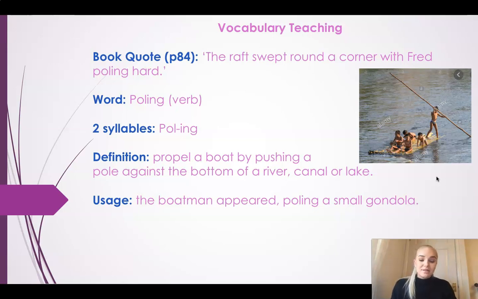Another way we could use this word is by saying the boatman appeared poling a small gondola. So that is a type of boat too. So he was trying to pole the gondola by changing its direction, making it to go a different way.